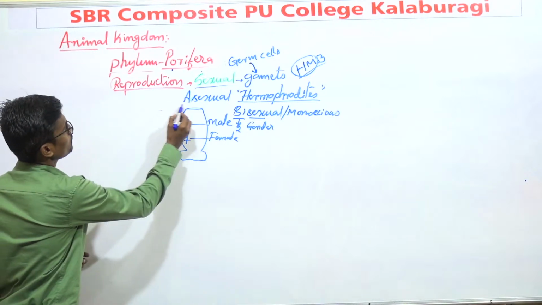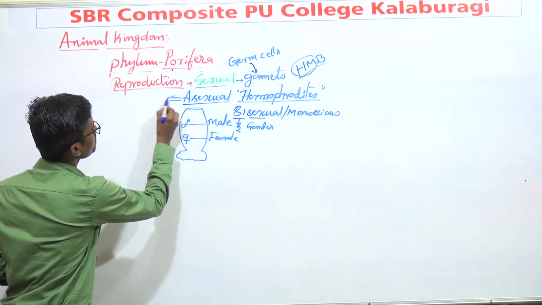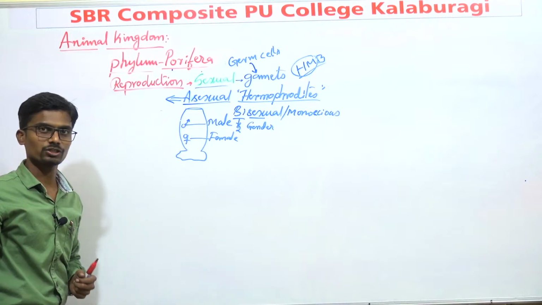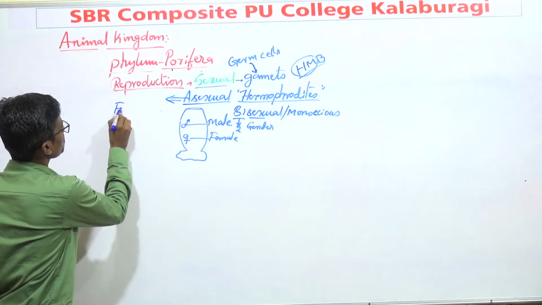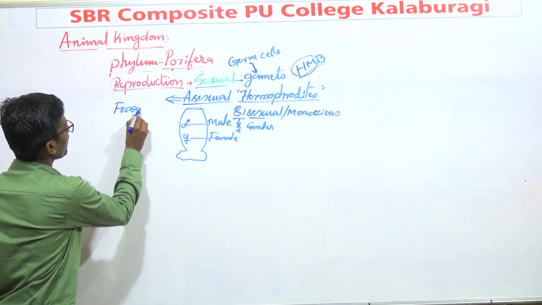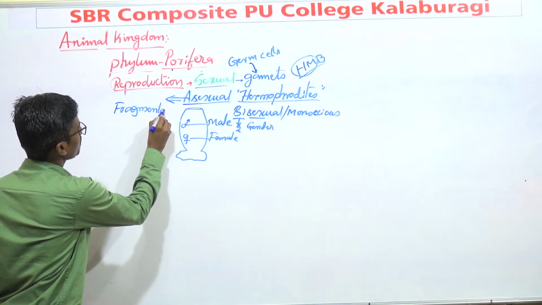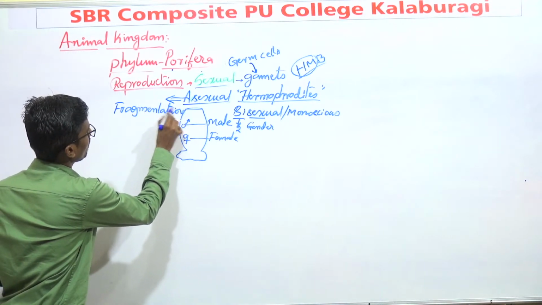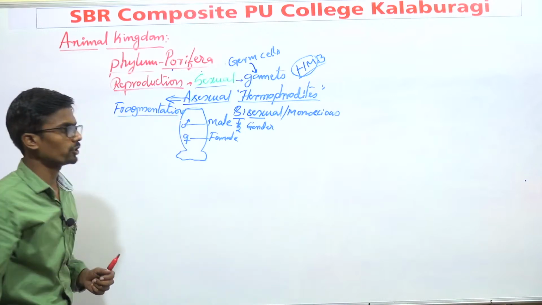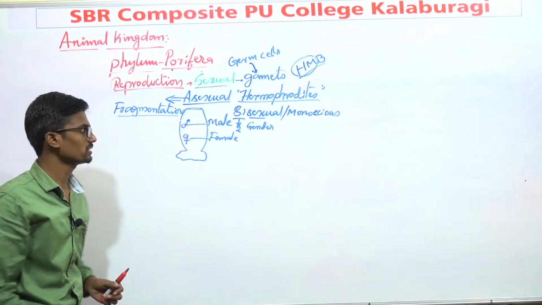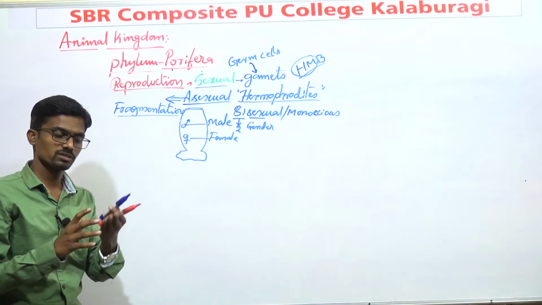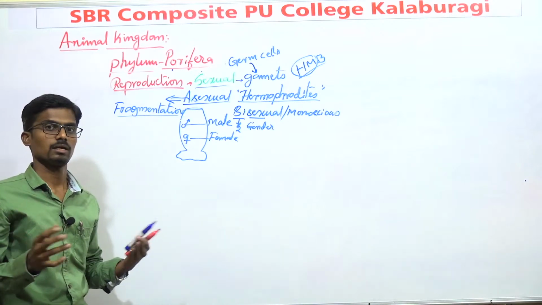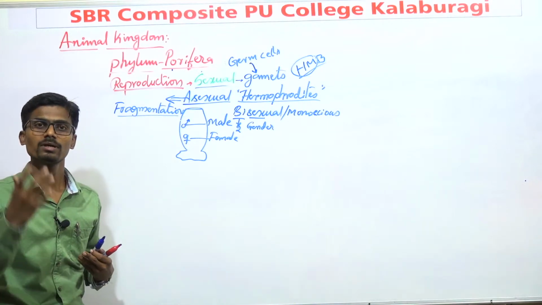Next, how do these organisms reproduce asexually? This takes place by fragmentation. What do you mean by fragmentation? If any part of the sponge is cut into small pieces, each piece develops into a new individual.